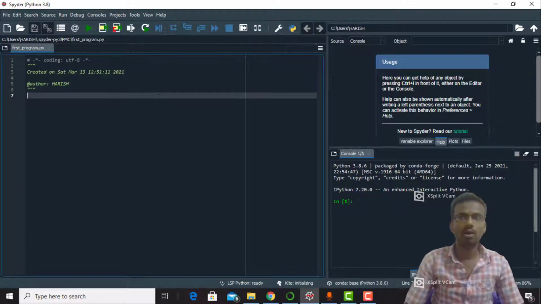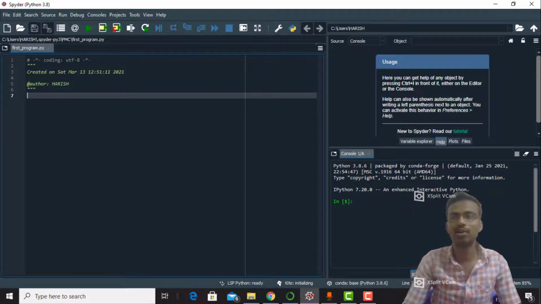So, in programming languages, data types are an important concept. Variables can store data of different types, and different types can do different things. Python has the following data types built in by default. There are so many categories. Let's write the whole categories in the comments section.